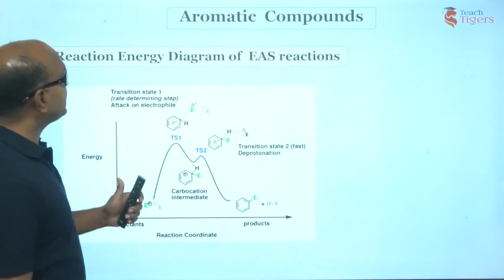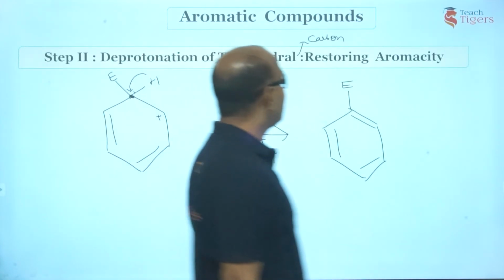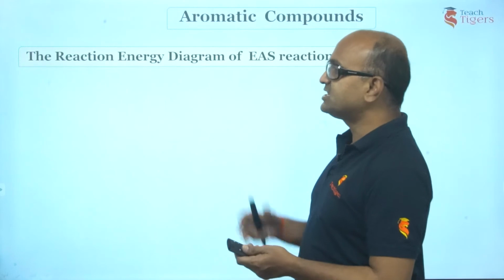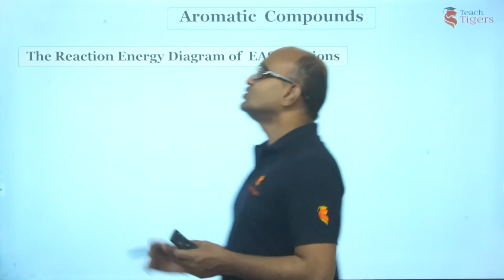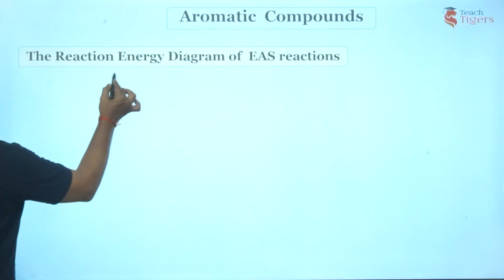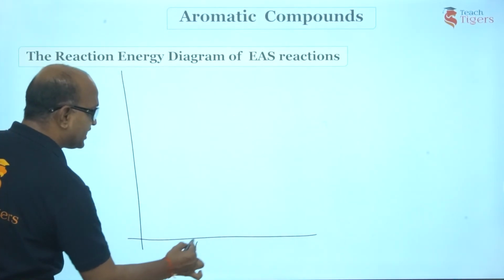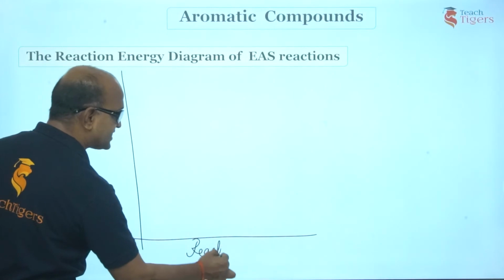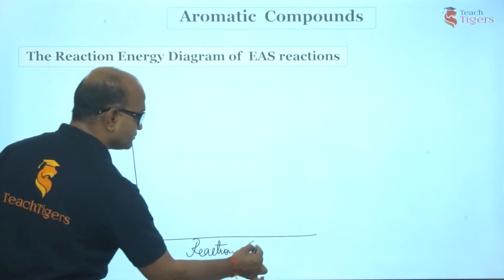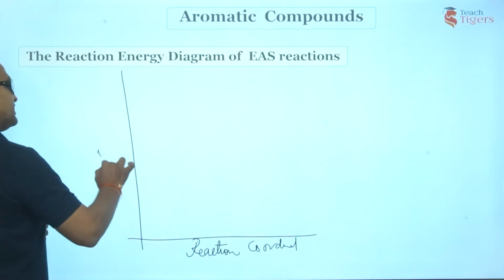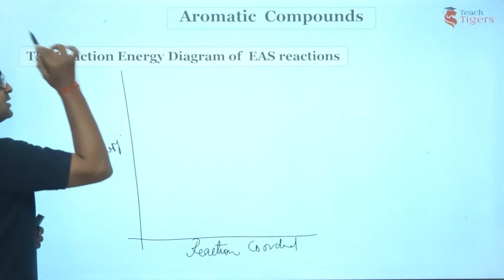Now guys, let us see the energy profile diagram. How does this energy profile diagram vary? So guys, see what I'm doing here. I'm plotting a graph by taking the reaction coordinates on the x-axis, and on the y-axis I have taken the energy of the species, right?